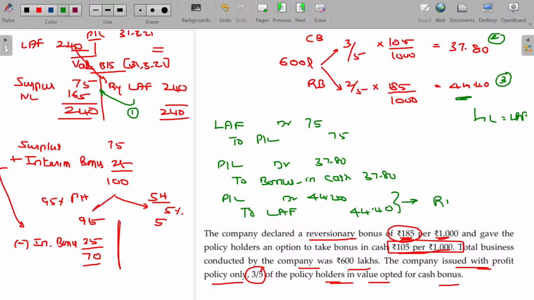This is all about the reversionary bonus case. This is all about the cash bonus case. This is about the transfer of the amount from life assurance fund to P&L account to the extent not required to maintain in life assurance fund. These are the 3 entries you have to pass.